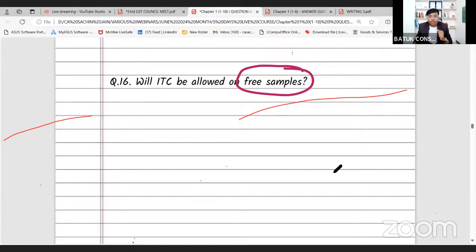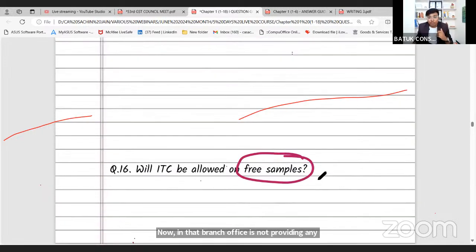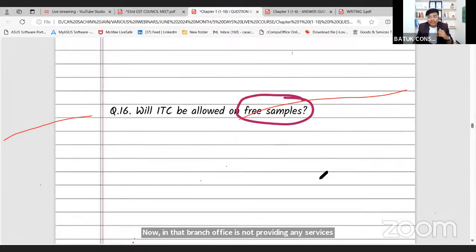Ravindran, that branch office is not providing any services in India. This is just a subsidiary, or just a branch office, a back office of an HO based company, and they are just getting salary. They are not issuing any invoice. They are just going to get the salary.